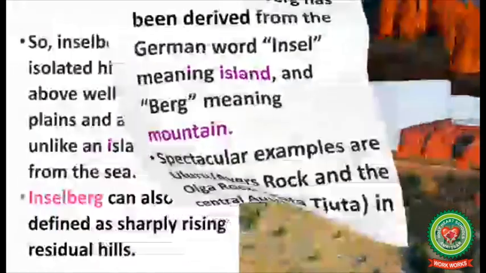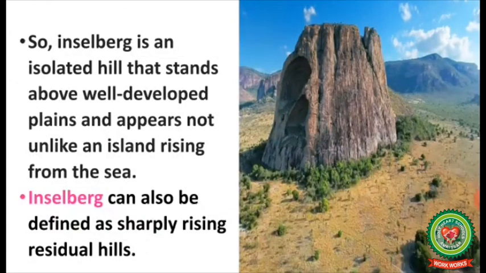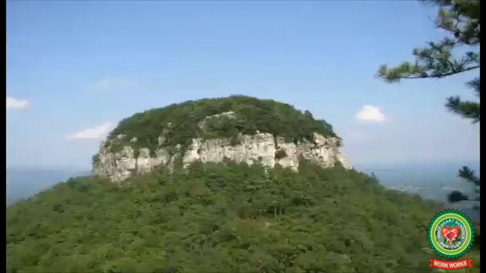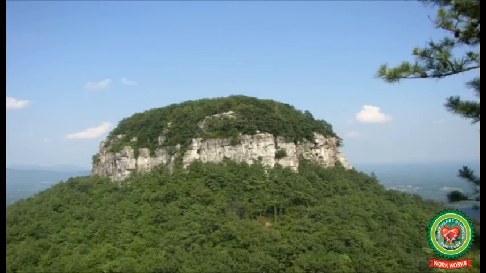So, an Inselberg is an isolated hill that stands above well-developed plains and appears not unlike an island rising from the sea. Inselberg can also be defined as sharply rising residual hills.